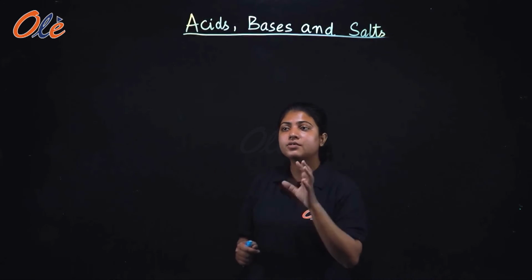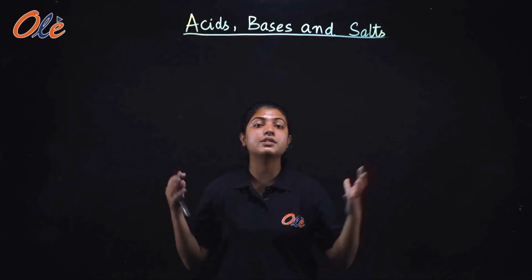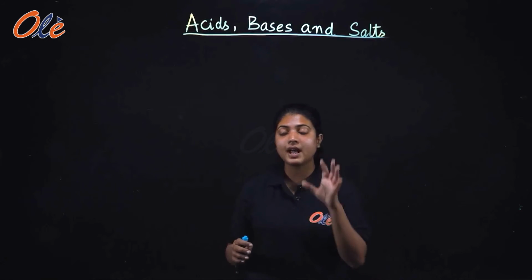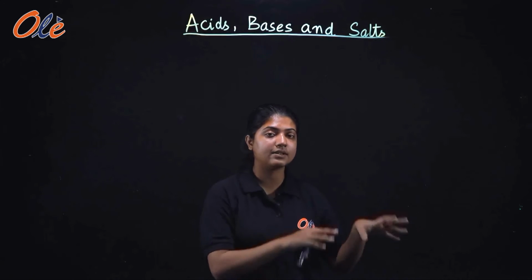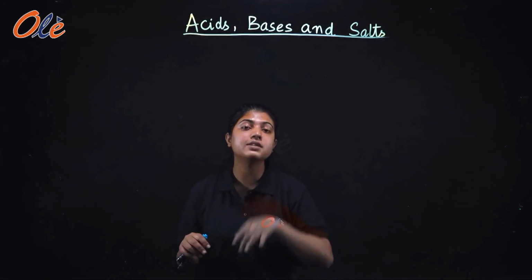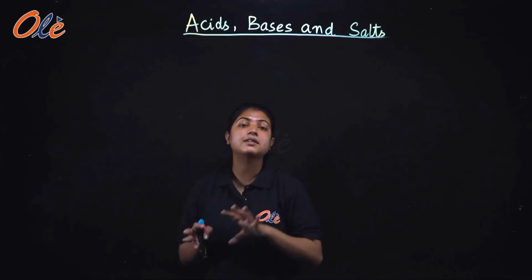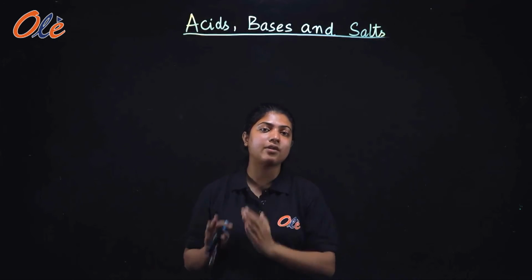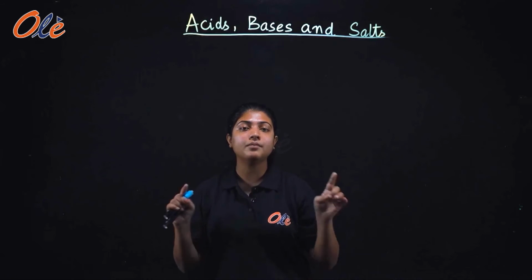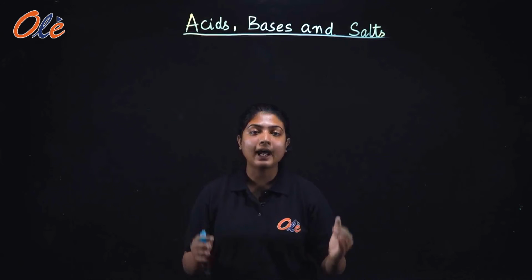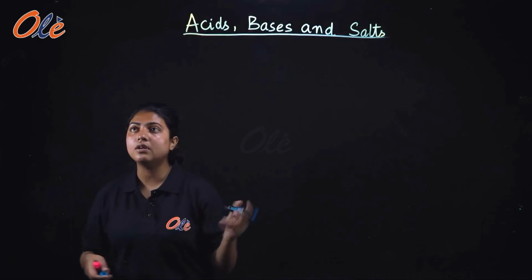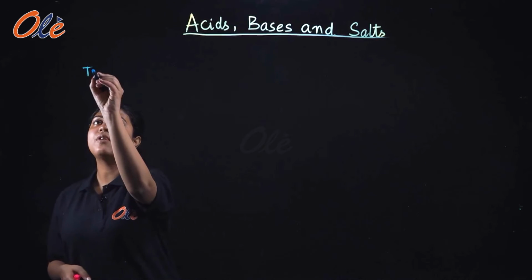Okay, so now we are going to discuss the types of bases. As I have told you, alkalis can be called bases, but bases cannot be called alkali. That means alkalis are bases but bases are not alkalis. So from now onwards we are going to use the term alkali, and we are going to learn about the types of alkali.